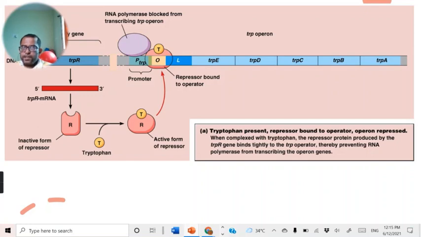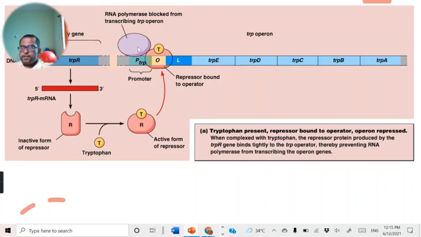And when the TRP operon is shut down, the amount of tryptophan present in the cell is high. Again, when the amount of tryptophan decreases, tryptophan gets released from the repressor, and the repressor gets released from the operator.